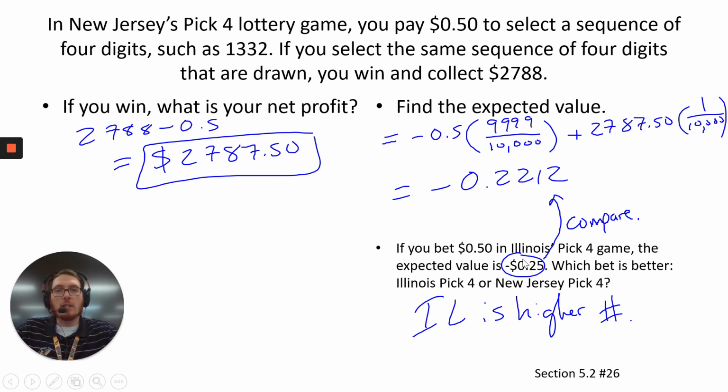This says the Illinois Pick 4 game has an expected value of negative 25 cents. Which one is a better bet for you to play? Now, realize probably both of them, the answer is don't play because you're going to lose. Okay, so in this situation, no matter what you do, you're probably going to end up losing. But if you were going to pick which one to play to have a better chance of winning, then the Illinois one is better because it has a higher expected value because these are both negatives and it's closer to 0.